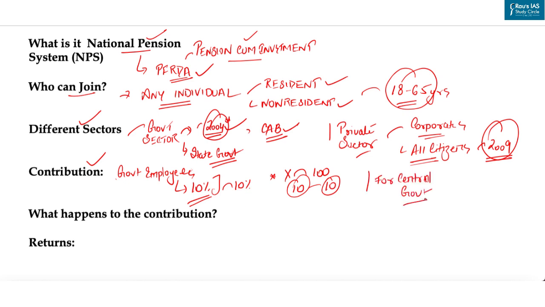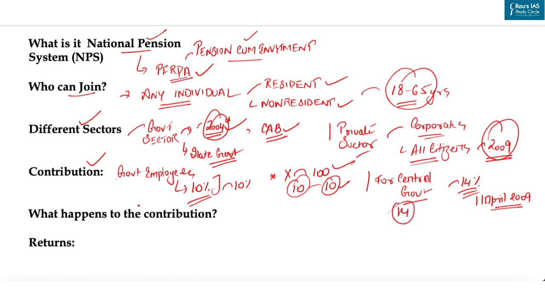But now for central government employees, the government's contribution rate has been enhanced to 14%, that is from 1st April 2009. So earlier, the government contribution was 10%, similar to the employee's contribution, but now it's 14%. That is 14 rupees in this case.